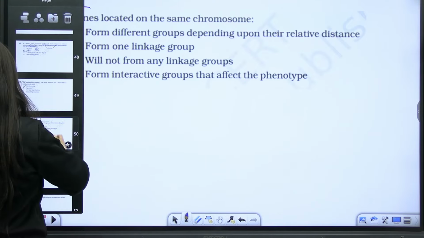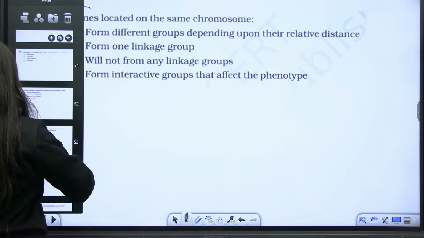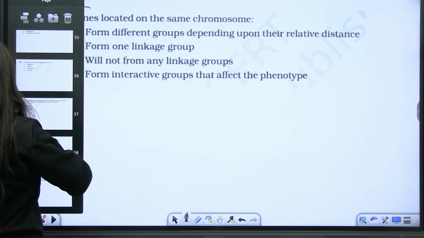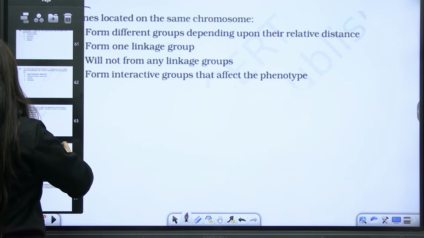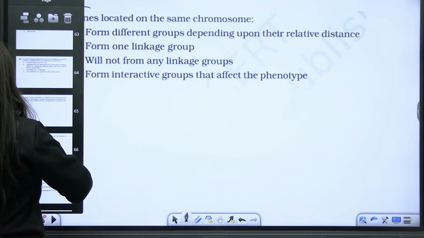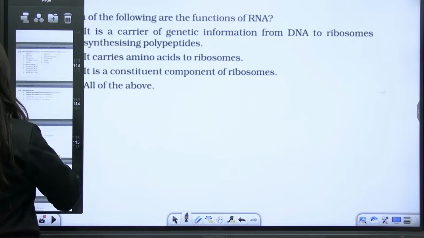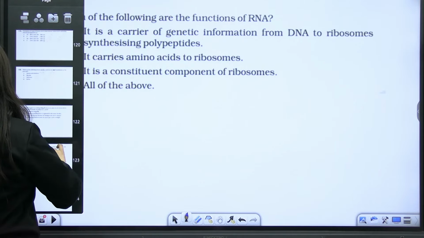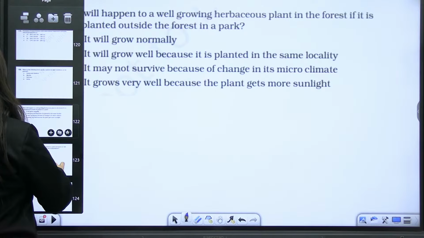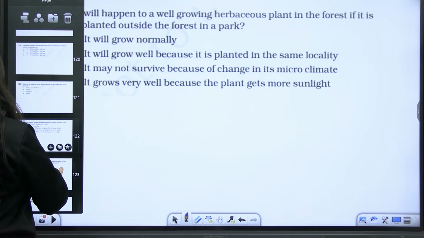Chalo, this part, genetics, we will discuss later, after completing the genetics marathon.